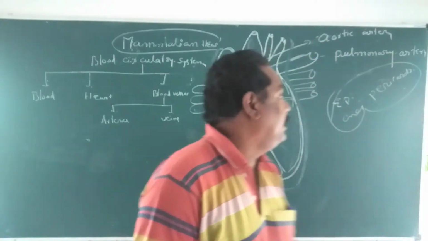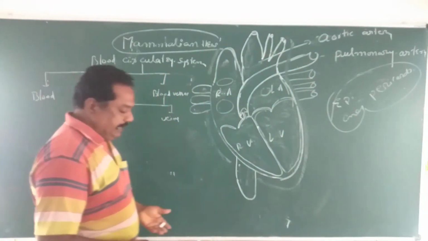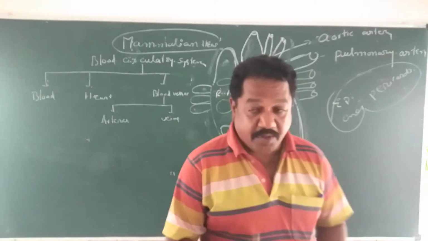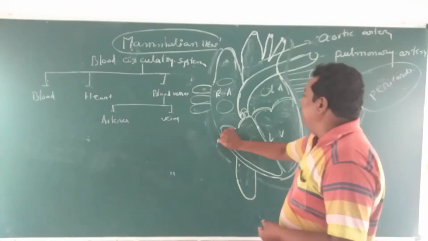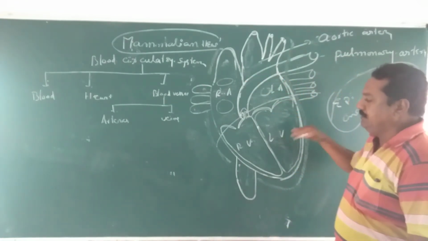The friction can be prevented by the pericardial fluid. So you know already, the mammalian heart is a four-chambered heart. Two auricles and two ventricles are present. The anterior chambers are described as auricles, and the posterior chambers are described as ventricles.